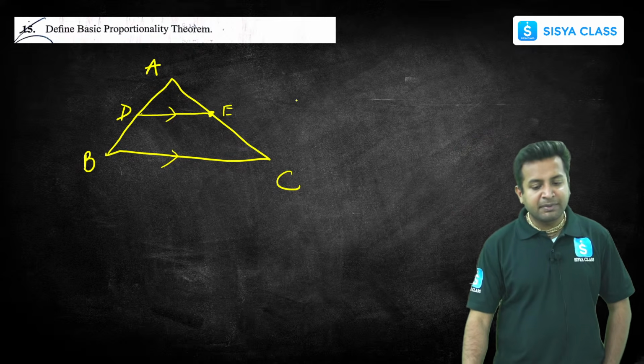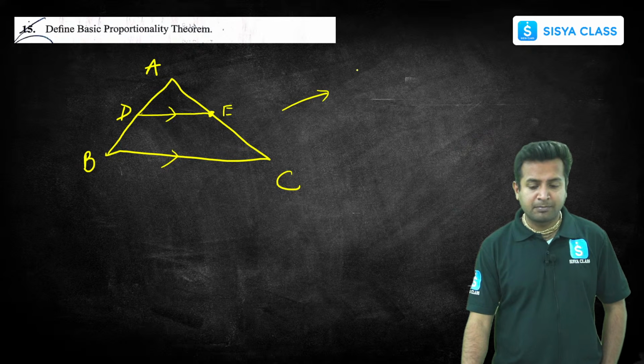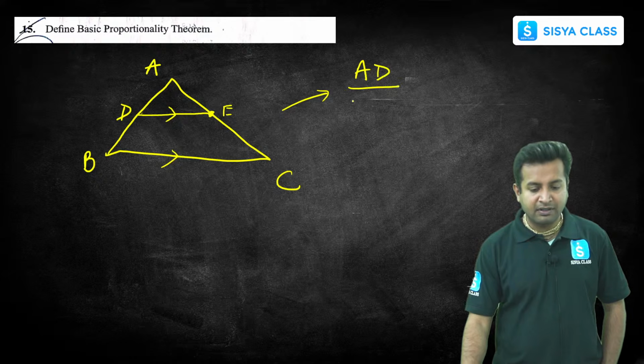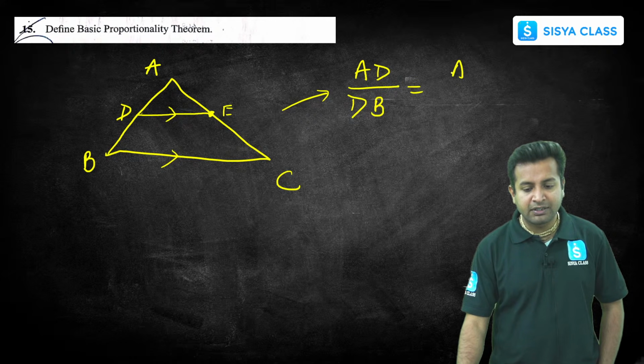So according to the BPT, what we can write is AD upon DB will be equal to AE upon EC.